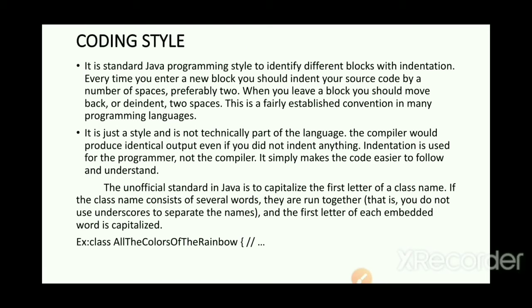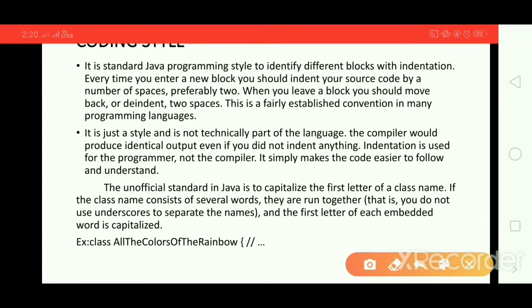Coding style. It is a standard Java programming style to identify different blocks with indentation. Programs include many blocks depending on the code complexity, the level of code. It can have different blocks with indentation. Indentation means the space which you give.